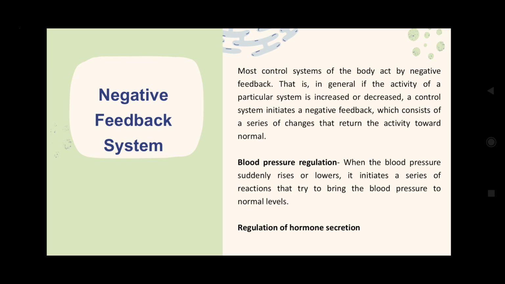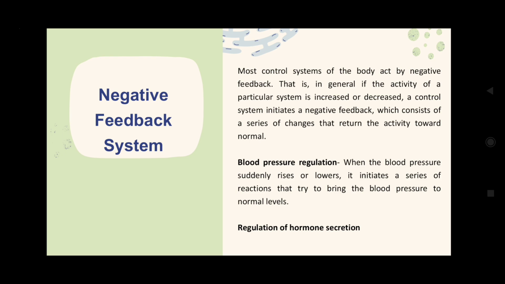Thus in general, if the activity of a particular system is increased or decreased, control system initiates a negative feedback which consists of a series of changes that return the activity towards the normal. So if a parameter is higher, the negative feedback mechanism would try to bring it to the normal level. And if the parameter decreases from its normal level, then negative feedback mechanism would bring that lower level towards the normal level.